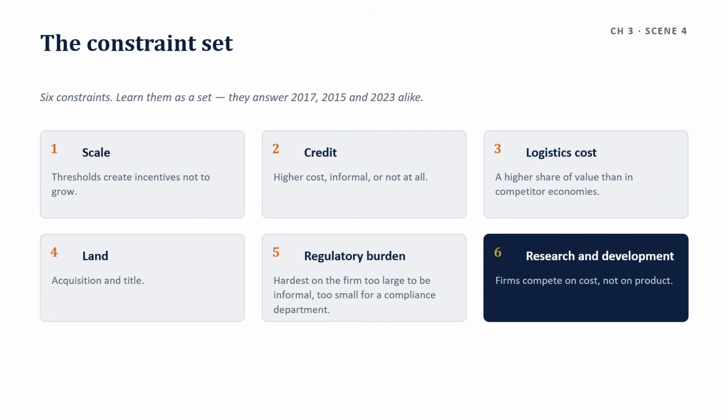Regulatory burden. Compliance density falls hardest on the firm too large to be informal and too small to have a compliance department. When it comes to research and development, low business sector R&D leaves firms competing on cost rather than on product. And the sixth constraint is the one with the hardest number behind it.